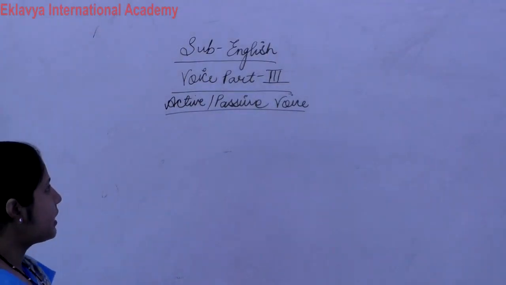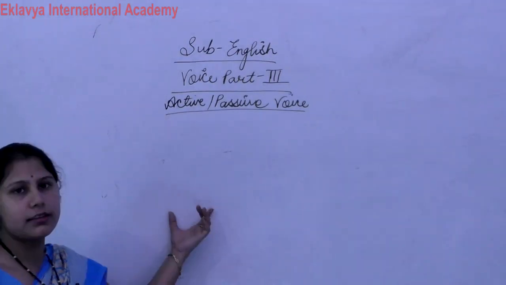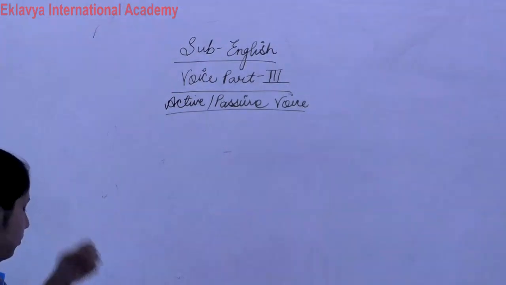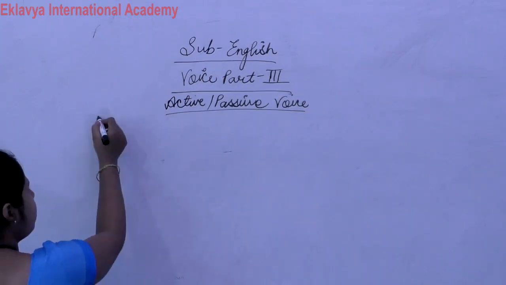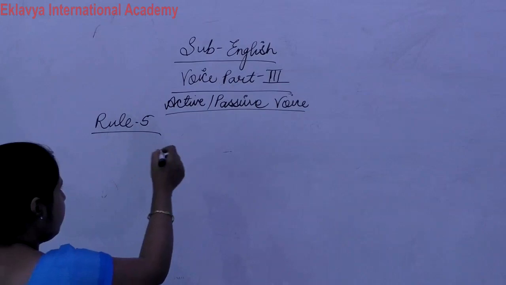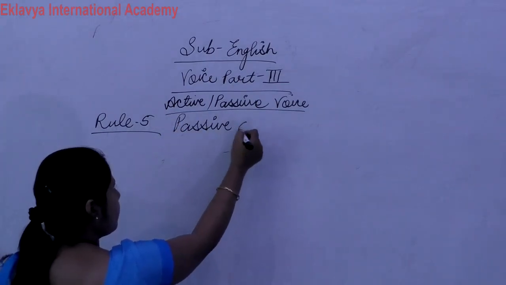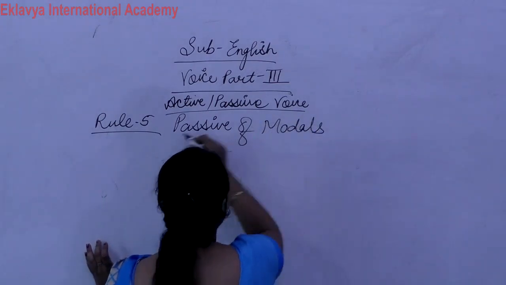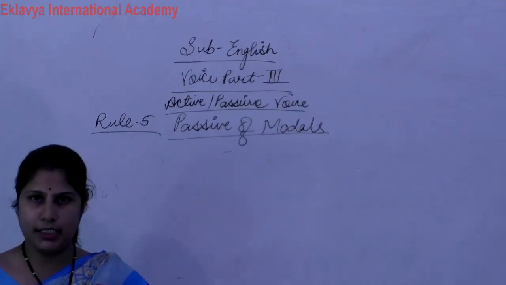In last class we discussed 4 rules of active passive. Now today we discuss other rules of active passive. Today we discuss rule number 5. I don't know which rule number this is, I think this is rule number 5. Passive of modals. How do we change active into passive in case of modals?